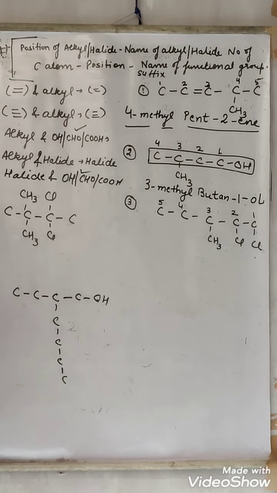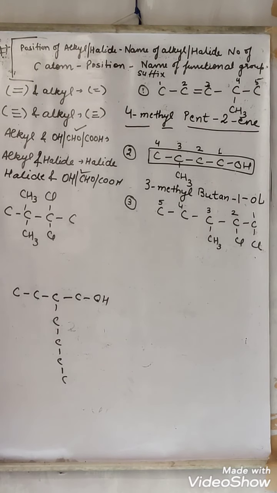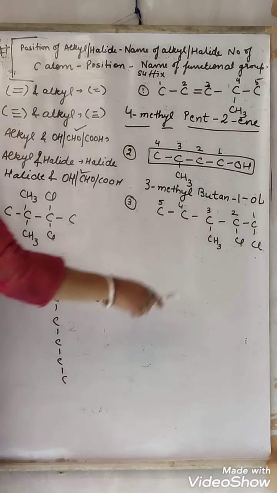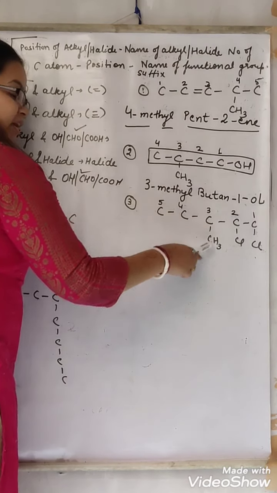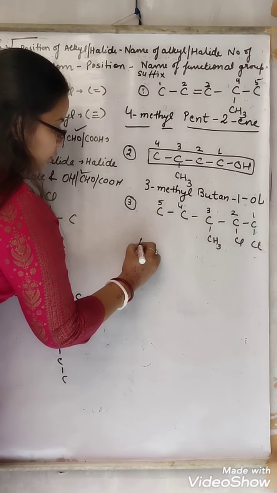According to alphabet. Suppose chlorine is there. So chlorine starts with C. So firstly we describe chlorine. Then what is present? Methyl. Methyl starts with M. So in our alphabet C comes first and then M. So we will tell chlorine first. At what position is chlorine present?